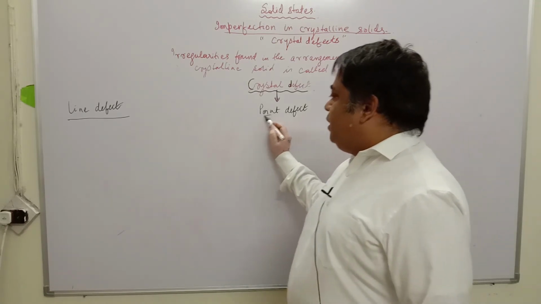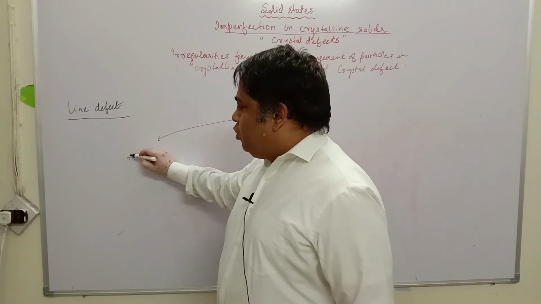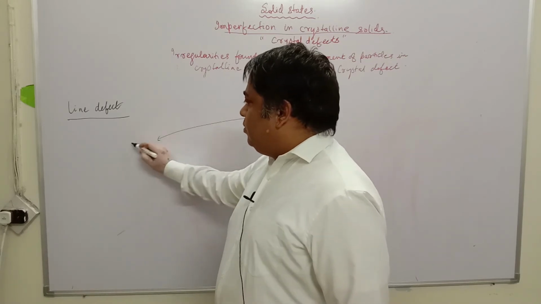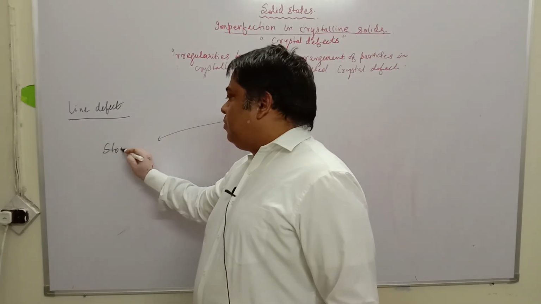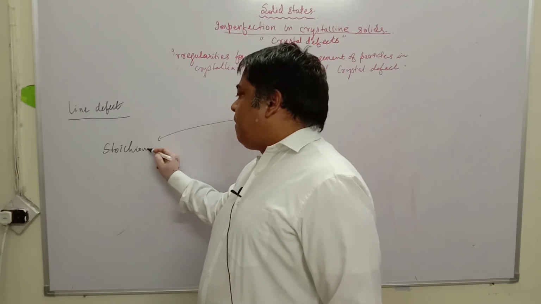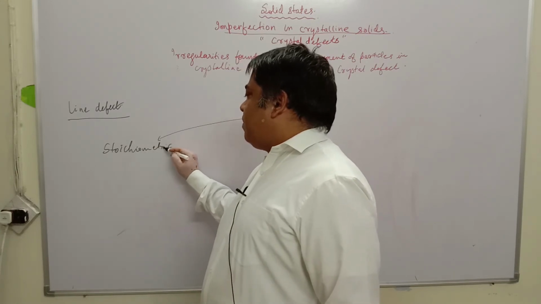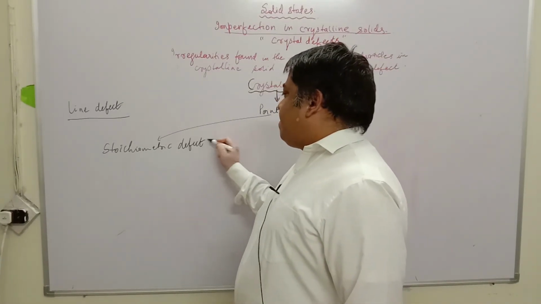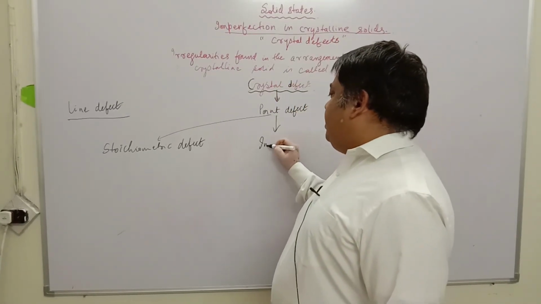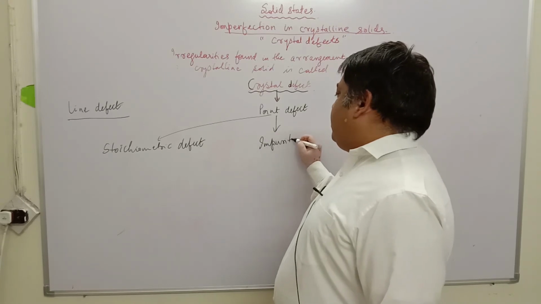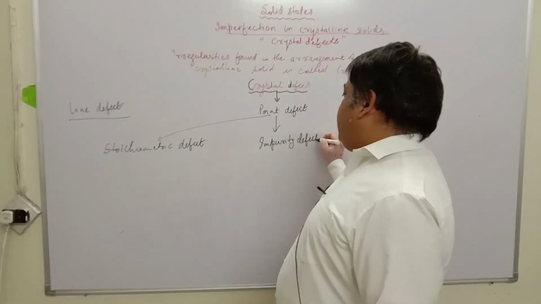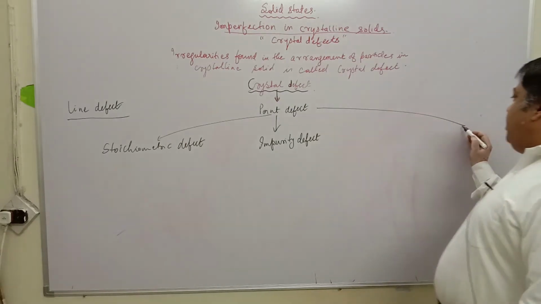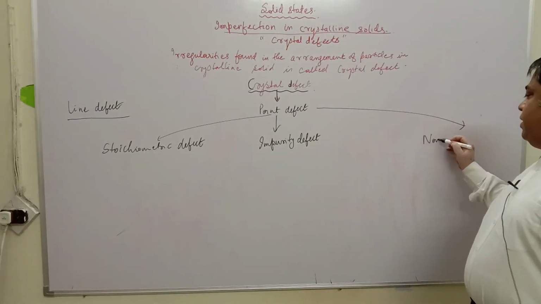Point defect was of three types: stoichiometric defect, impurity defect, and non-stoichiometric defect.